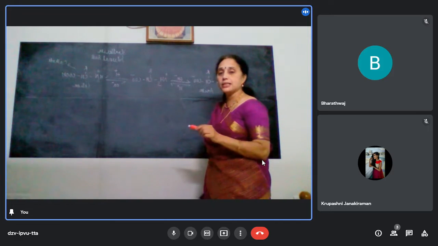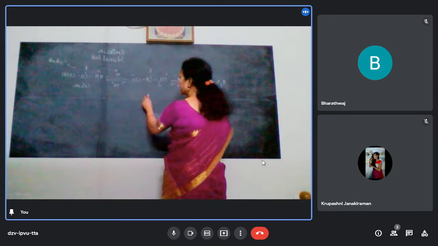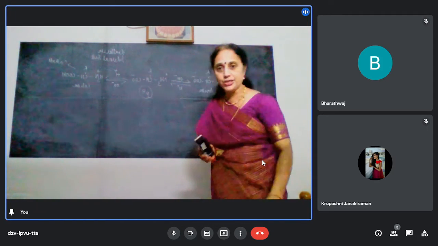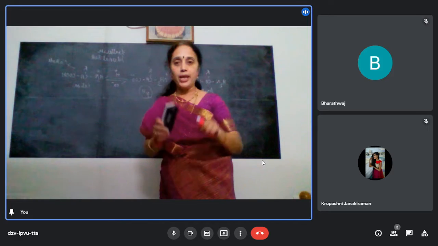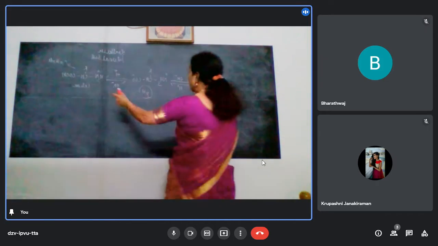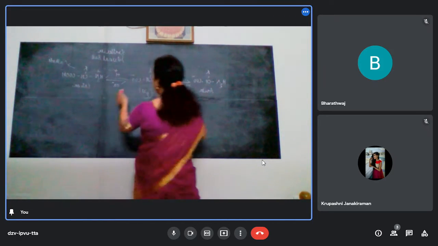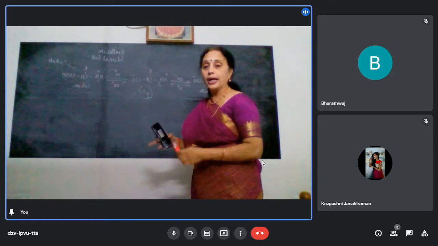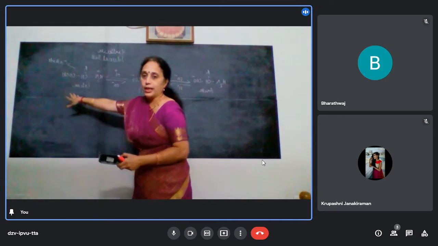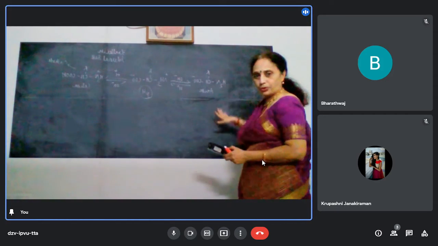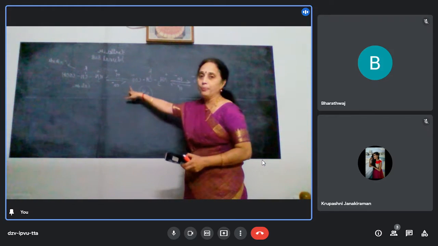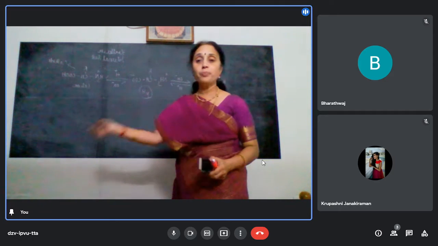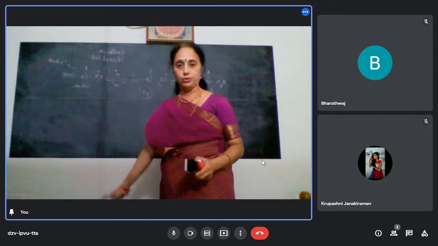Now, this point is very important: you keep on adjusting the pH, you keep on adding acid or base so that the concentrations of both remain the same and it will be in the form of a dipolar ion. That means if this is in excess, you neutralize this, or if this is in excess, you neutralize this, so that it will have the dipolar ion structure, and will not migrate towards either anode or cathode.